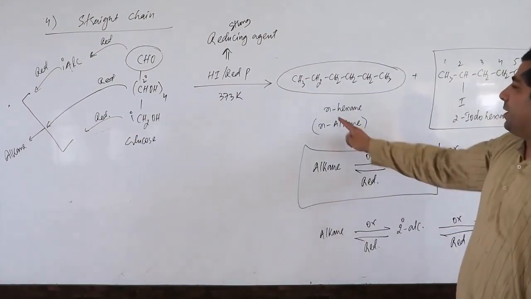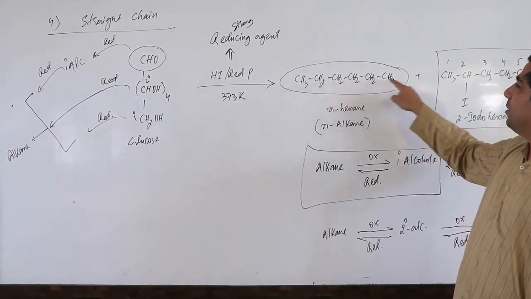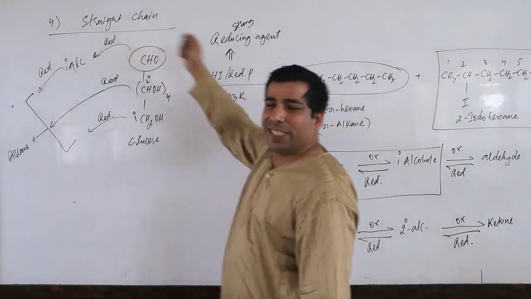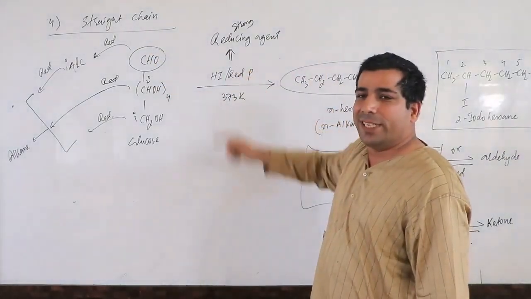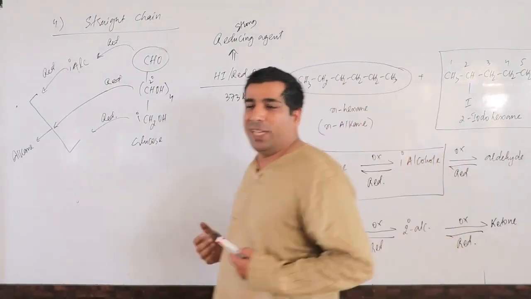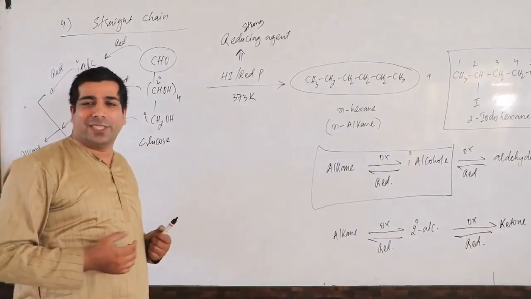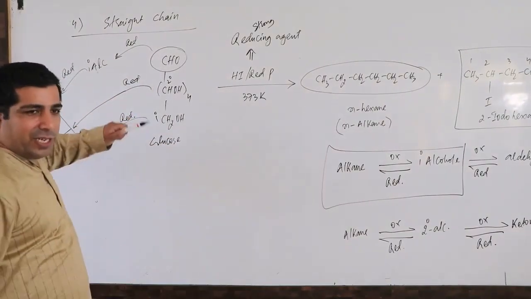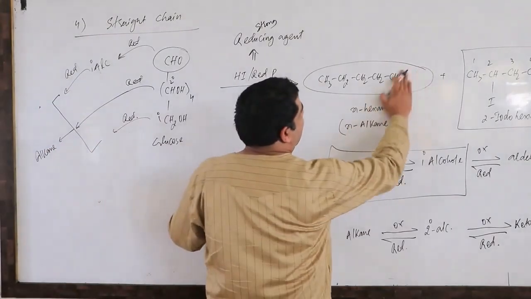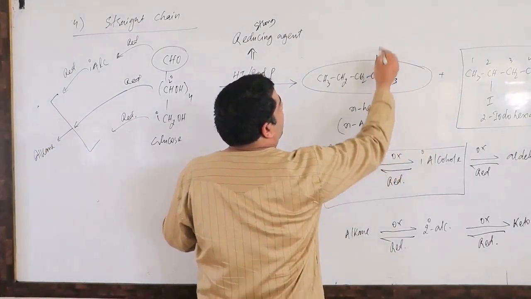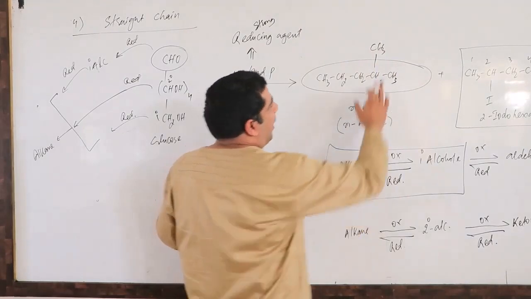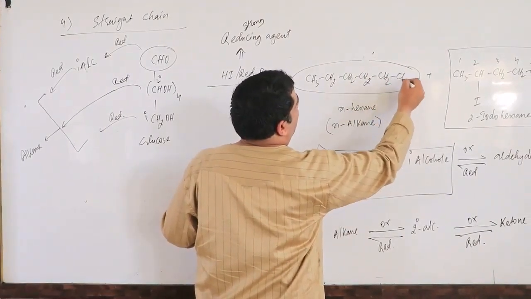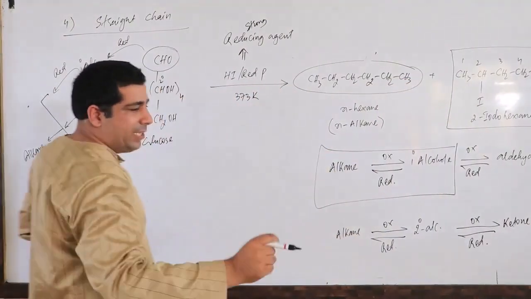So I got N-hexane. Now you can see the structure, it's linear, so straight chain, which indicates that glucose is a straight chain molecule. All the carbon atoms in glucose are attached in a straight chain. If these carbon atoms were not attached in a straight chain, then I would have gotten a structure like this, something like this. But I didn't get that. I got the linear chain, which means all the carbon atoms in the glucose molecule are attached in a linear chain.